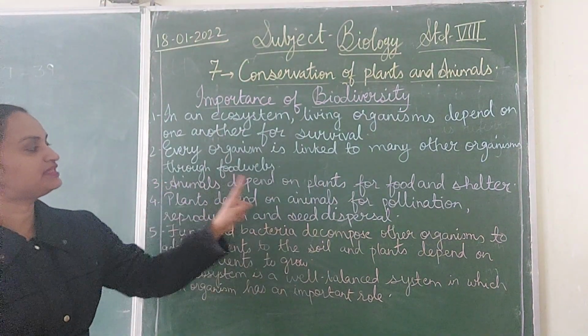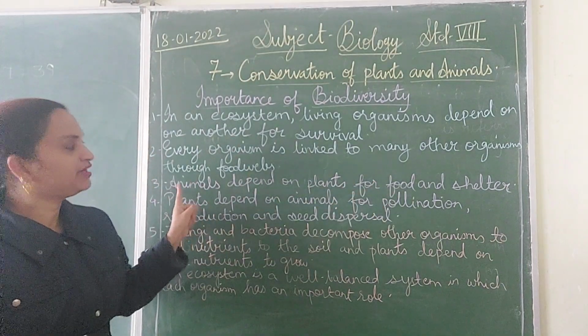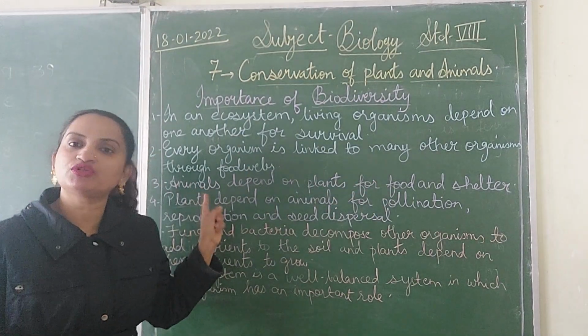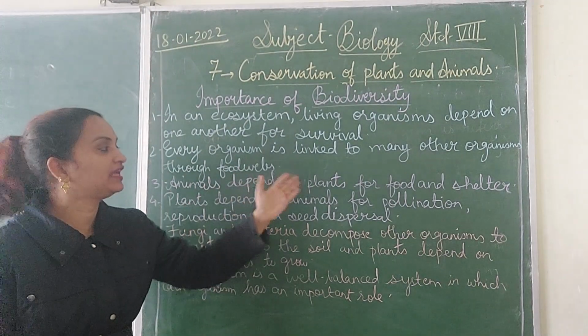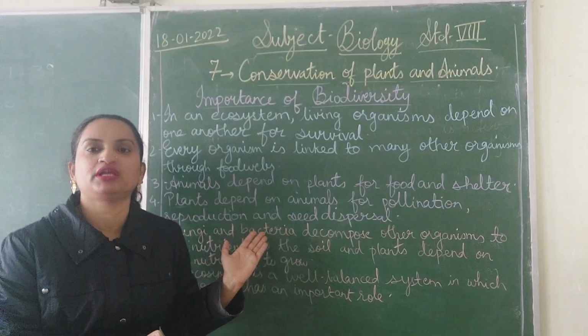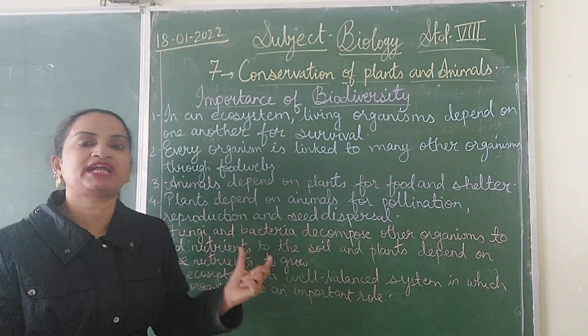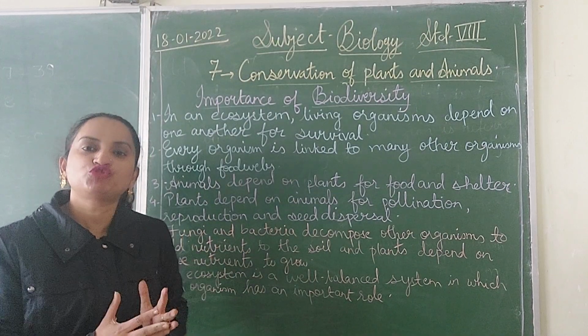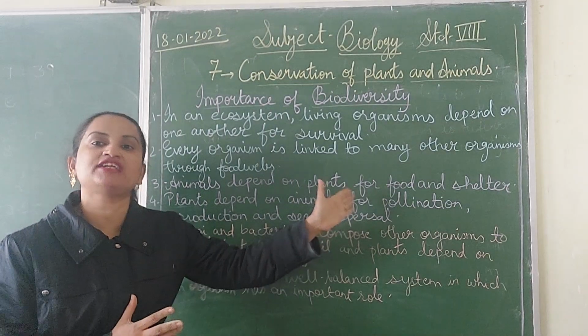The third point is that animals depend on plants for food and shelter. Everyone knows this. There are lots of animals, wild animals especially, whose house is the forest only. Their house is the plants, the diversity in the plants where they stay. They get food to eat. So animals depend on plants for food and shelter.